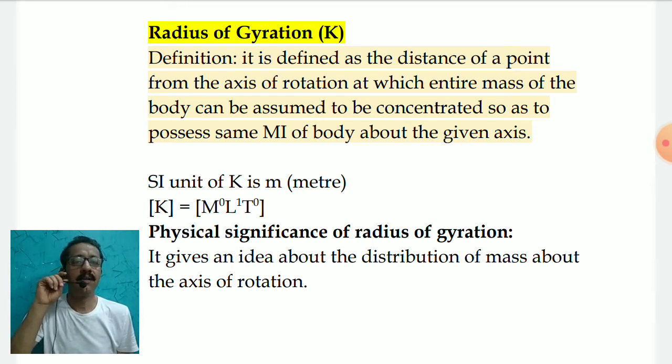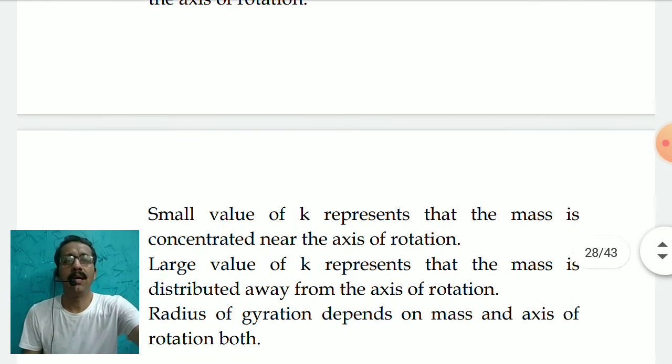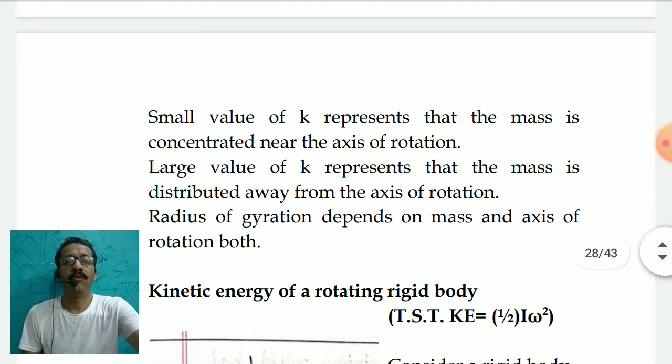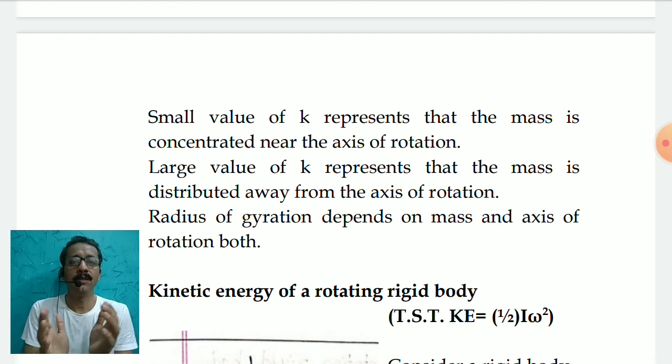Now, the physical significance of radius of gyration: it is going to give you an idea of how the mass is distributed from the given axis of rotation. If you have a rotating rigid body, the mass of which is concentrated near the axis of rotation, the value of k will be smaller.